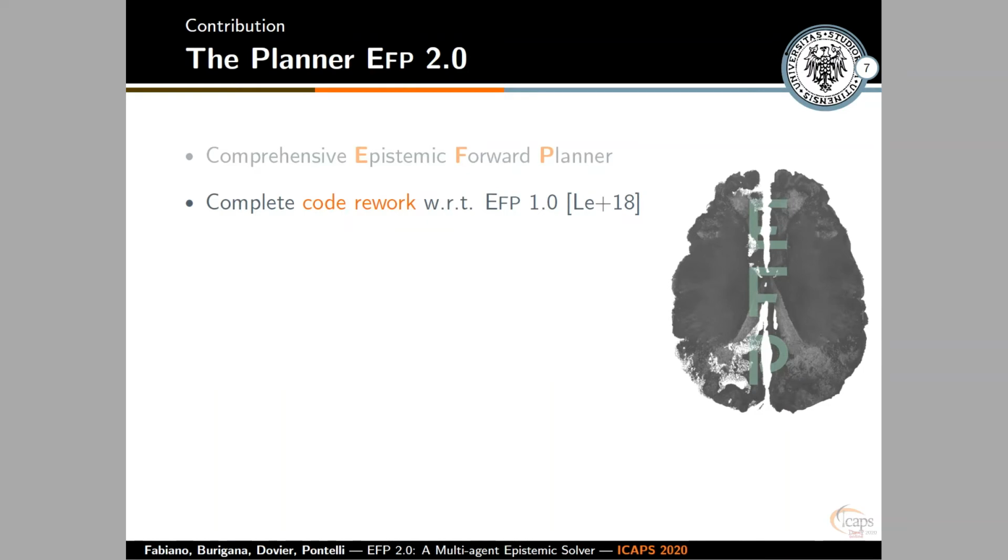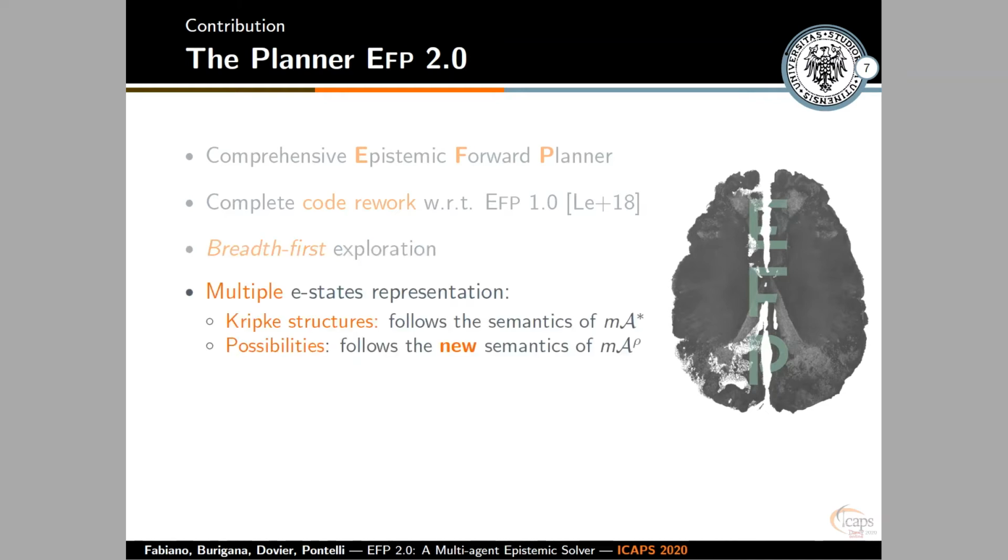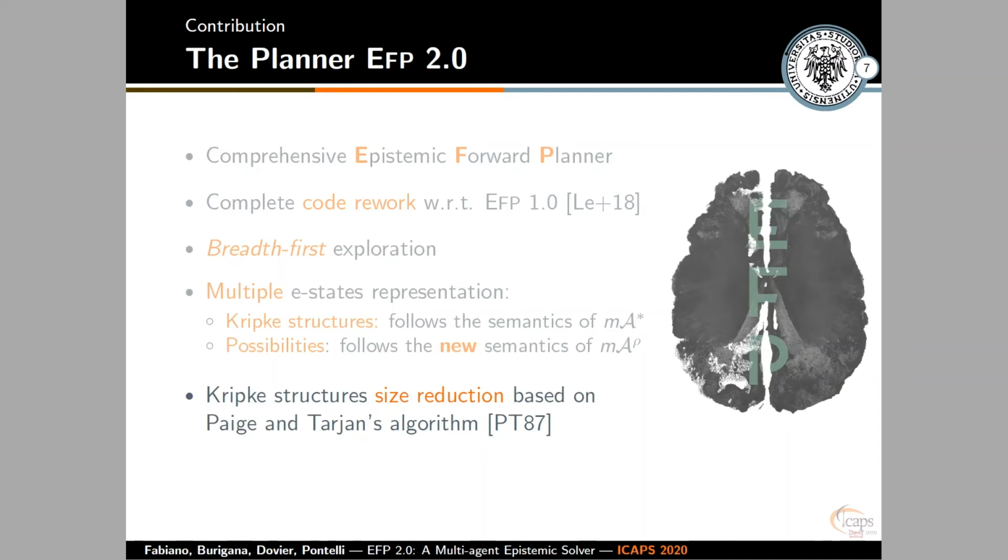This planner was introduced by Lee and others in ICAPS in 2018. Like its predecessor, it uses breadth-first exploration to explore the search space, but contrary to EFP 1.0, it allows for multiple state representations. So with EFP 2.0, one can choose between Kripke structures and the semantics of MRO, or possibilities, and the newly introduced semantics that we presented in this paper.